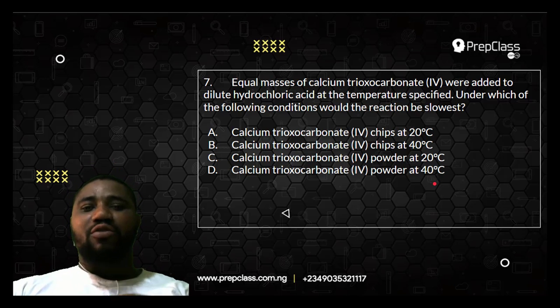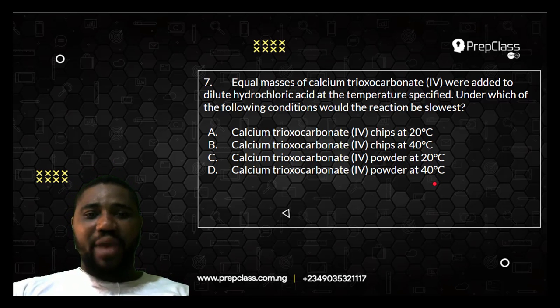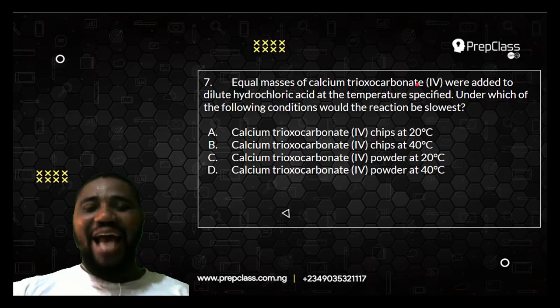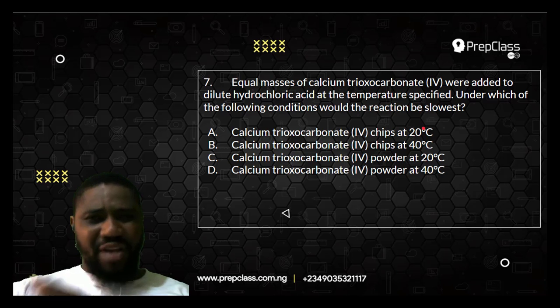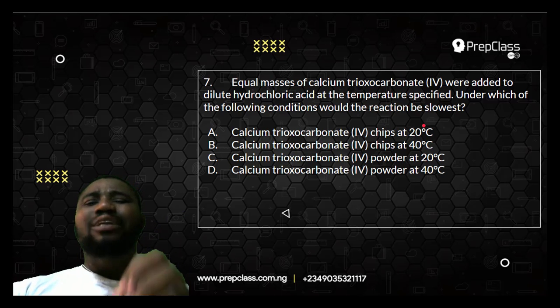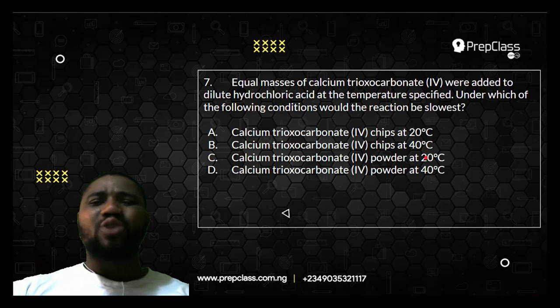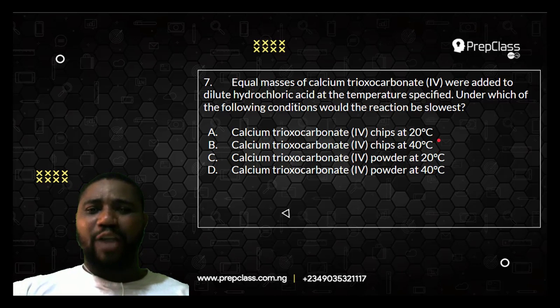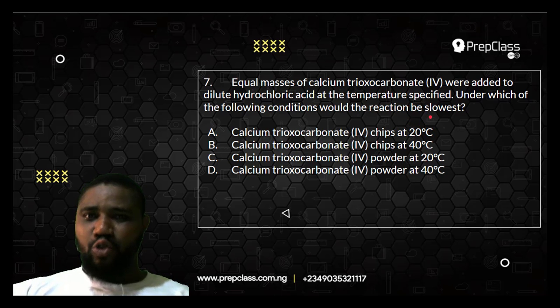They've told us that equal masses of calcium trioxocarbonate(IV) were added to dilute hydrochloric acid. Of course, in this kind of reaction, a trioxocarbonate(IV) will react with an acid to give a salt, water, and a carbon(IV) oxide. But they are not asking you about the reactants or the product that will be formed. The question is directly related to rates of chemical reaction. They are asking for which of them the reaction would be slowest. Take note, slowest.